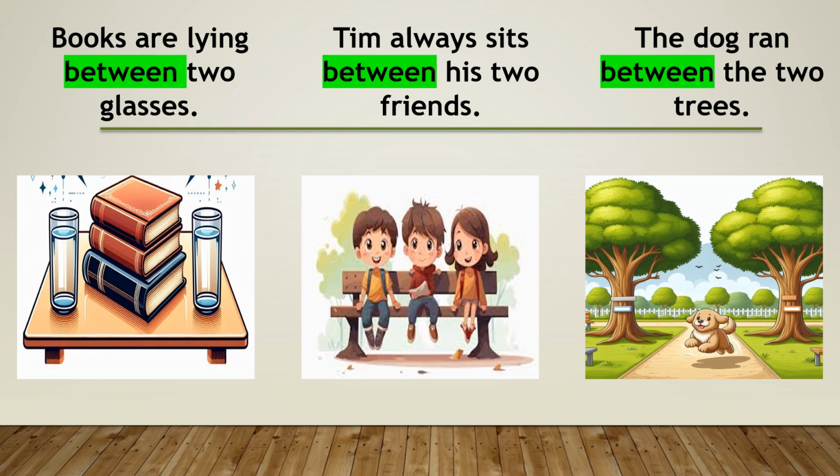Do you see how we are always talking about two things? Two glasses in the first picture, two children in the middle picture, and two trees in the last picture. That's why we have used between in each case.